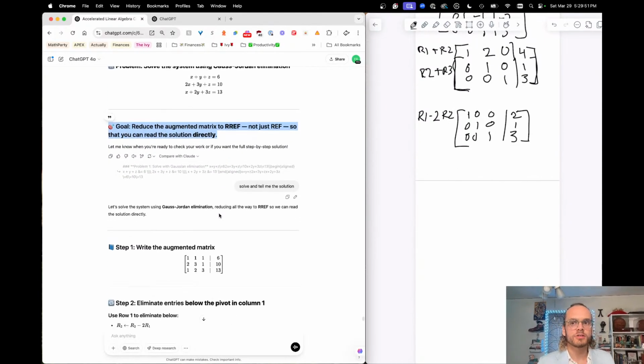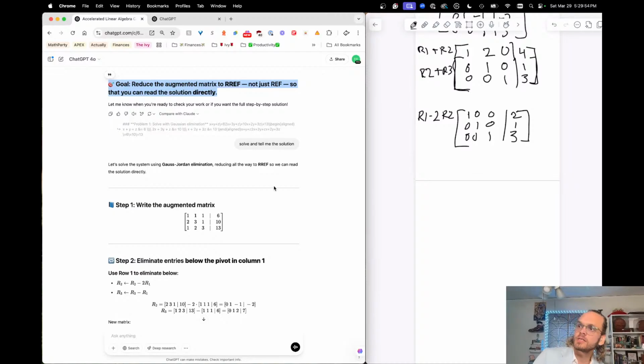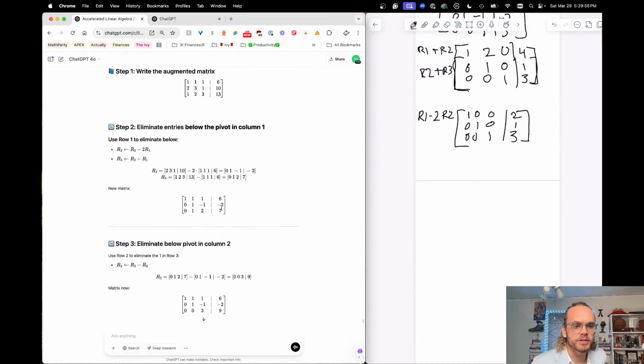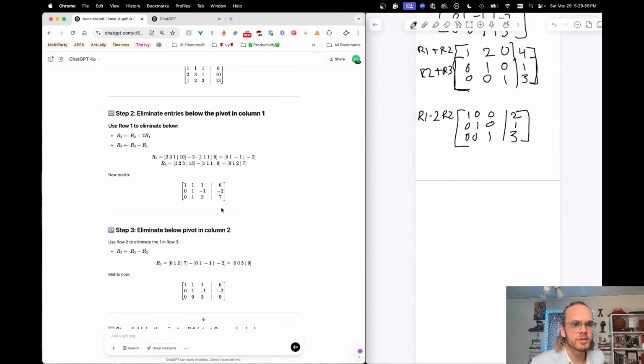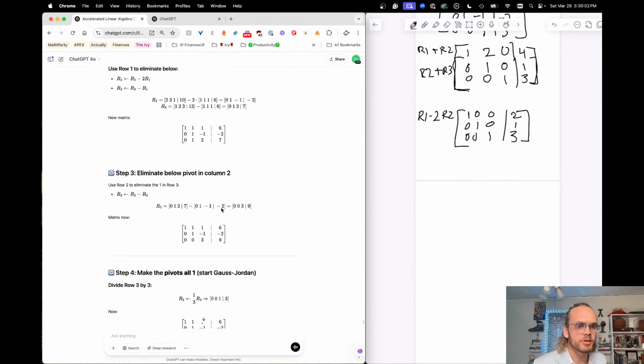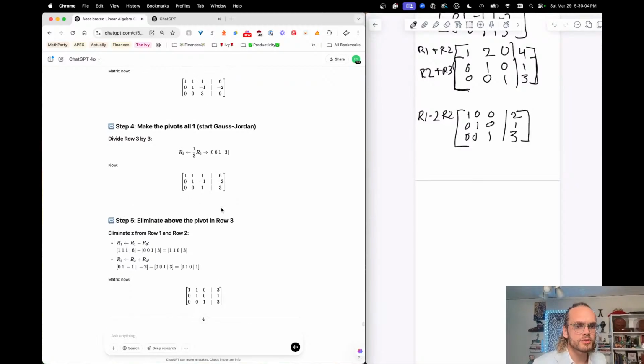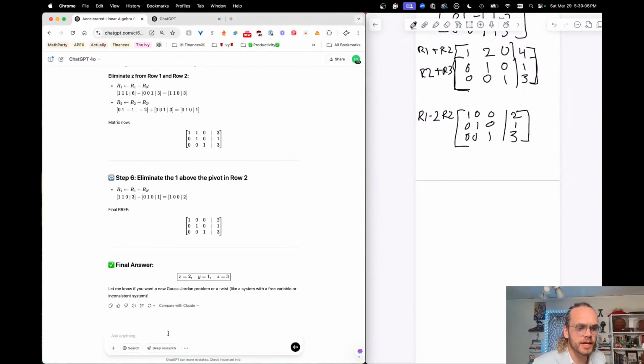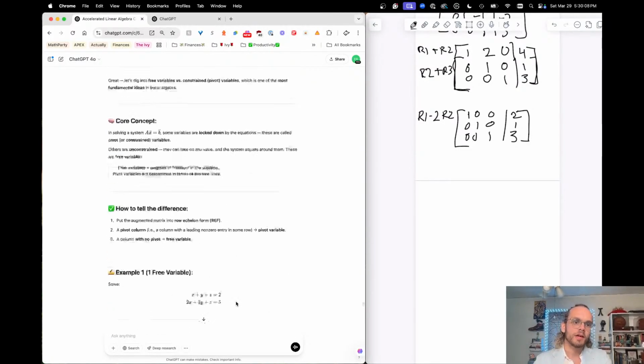So I did a Gauss-Jordan elimination. That's great. Let's see. I wonder how long I've been streaming. We're getting close to an hour here, so I should probably go to the final mini quiz. Eliminate entries below the pivot in column 1. Eliminate below pivot in column 2. Gauss-Jordan. Yep. I did all that. Great. Now I need the mini quiz.